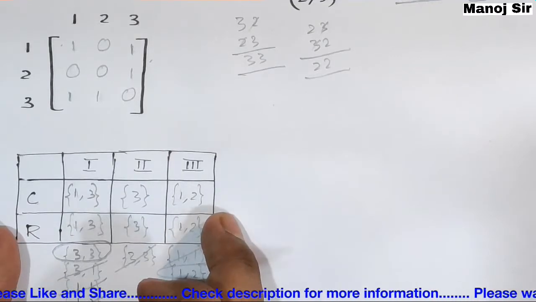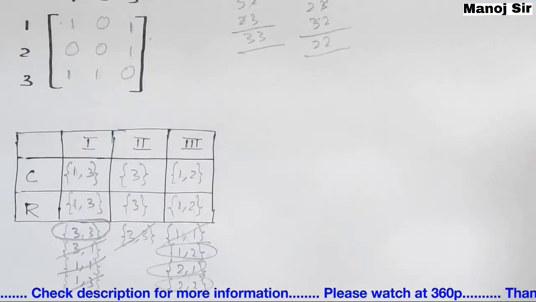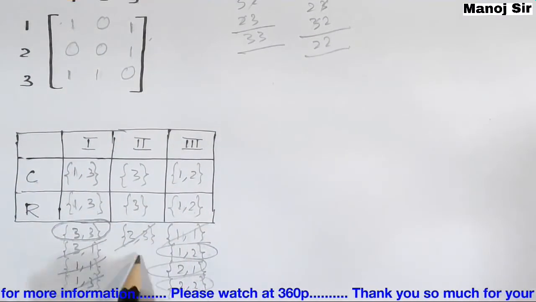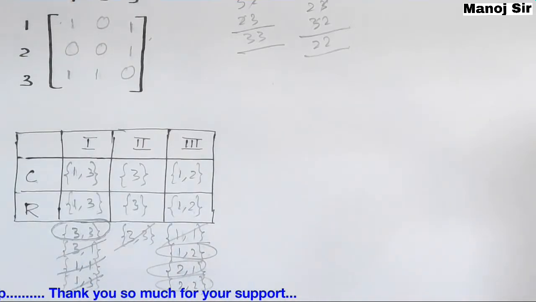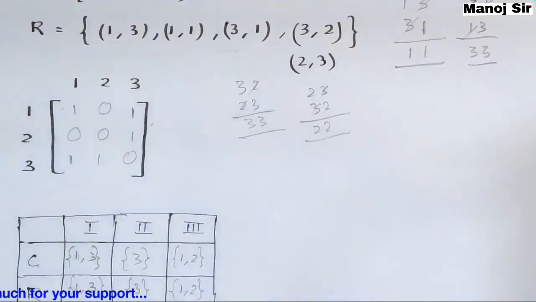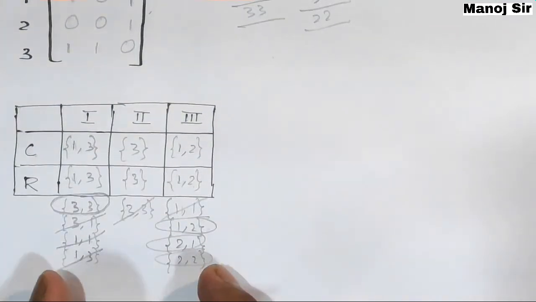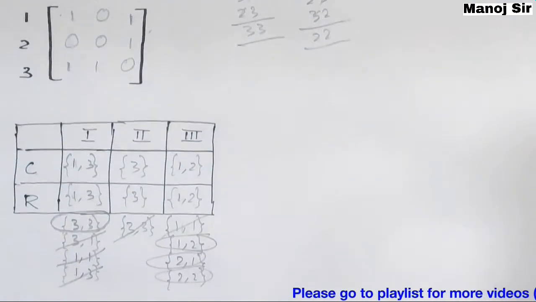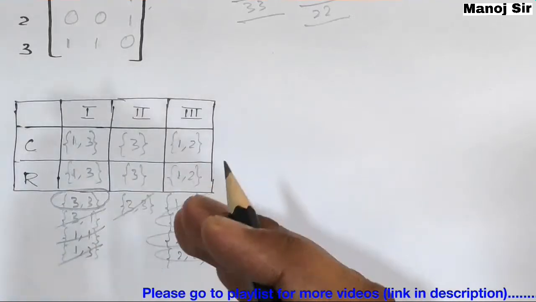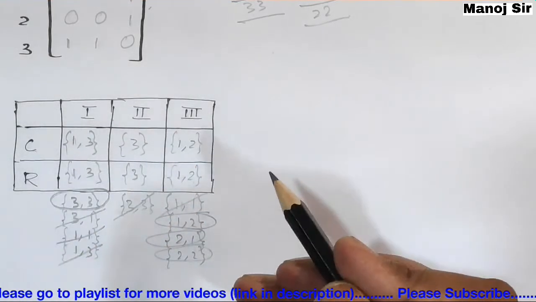Then we will use this frame again, and we have the corresponding pairs. Then we will check whether these pairs match with the relation or not. If there are certain pairs which are not matching with the relation, then again we repeat the same algorithm.